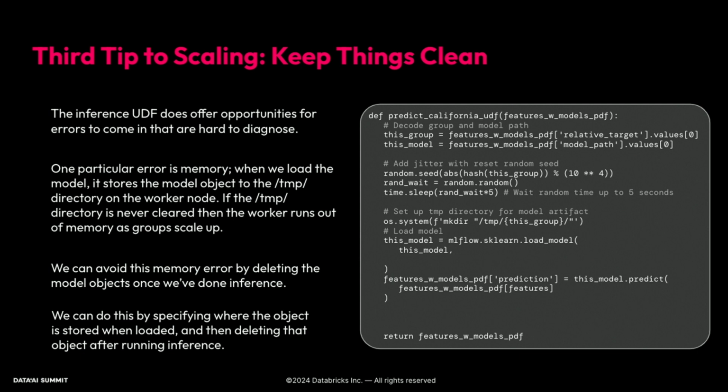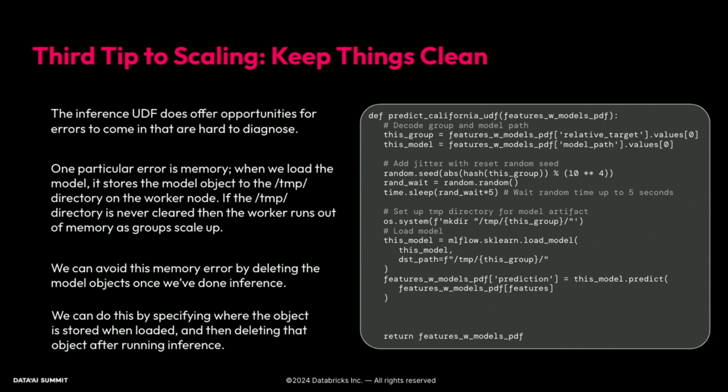So what we can do is set up our own temp directory. So within temp, we can set up a folder for the group that we're processing. And then inside the MLflow sklearn load model call, you can set a destination path. And so we can make sure that we're storing this model to that directory that we've just created.